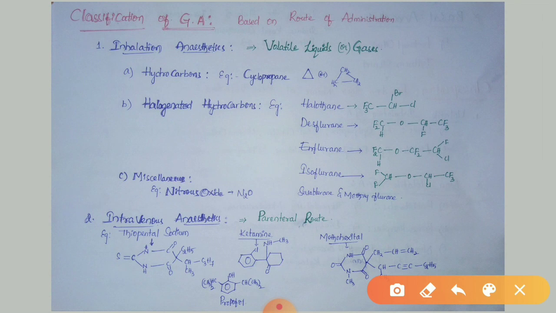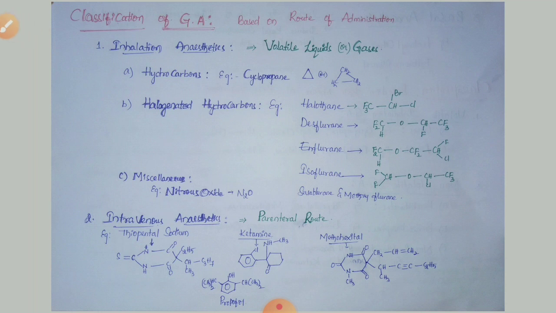Classification of general anesthetics. The general anesthetics are classified into three major categories based upon the route of administration. The first category is inhalation anesthetics. This category of drugs can be inhaled. Examples of this category are hydrocarbons, halogenated hydrocarbons, and miscellaneous. These inhalational anesthetic agents are volatile liquids or gases. That means they are volatile in nature, or maybe gases.